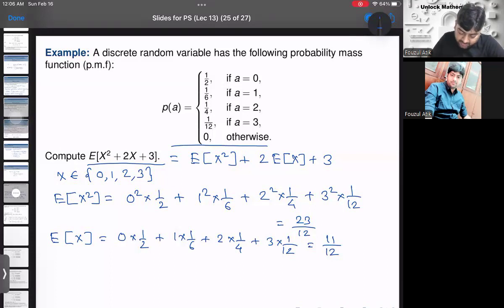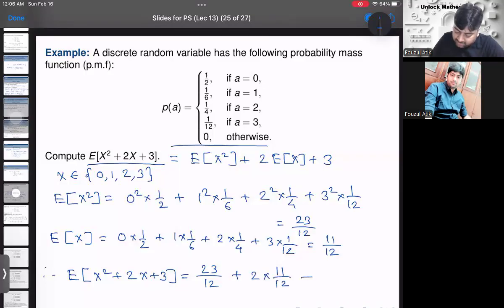And therefore we have E of x square plus 2x plus 3 is equal to 23 divided by 12 plus 2 into E of x, which is 11 by 12, plus 3. And if you simplify it, we'll get 27 divided by 4. So we can calculate the expectation of some variable like this by using the linearity of expectation.